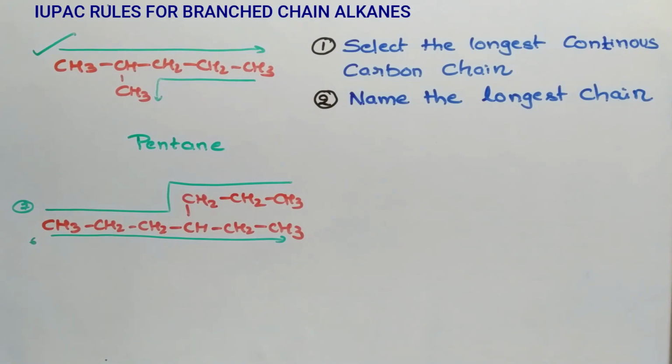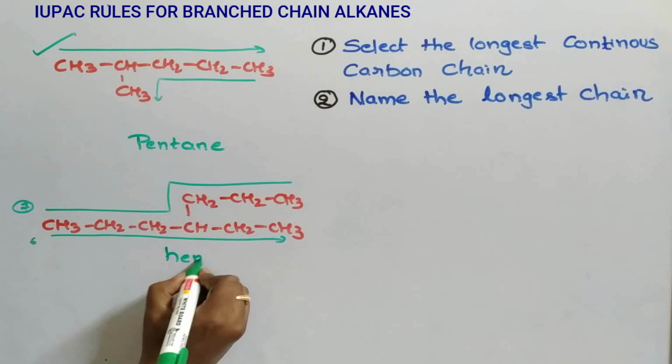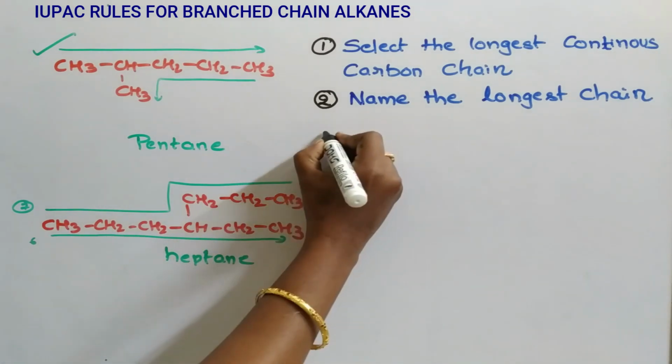You must remember one thing. It is not always a horizontal chain. It must be the continuous longest chain. Having 7 carbons means hept. All are having single bonds, ane: heptane. Next rule.